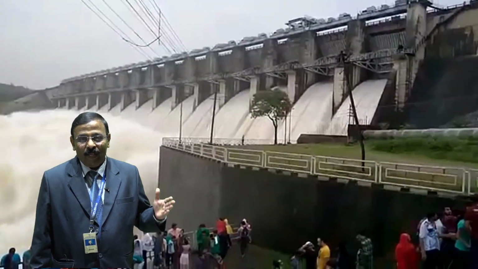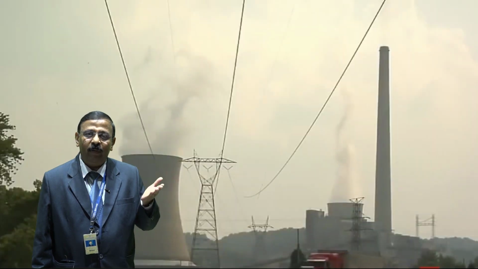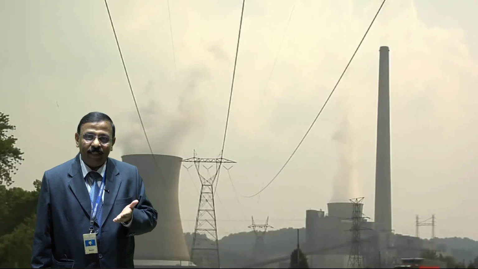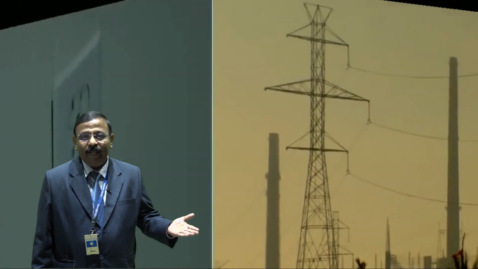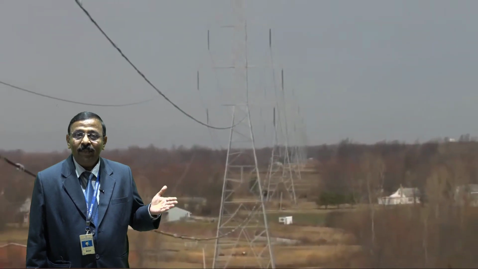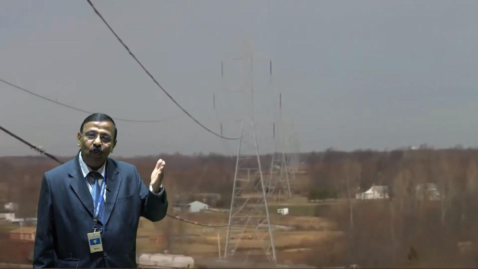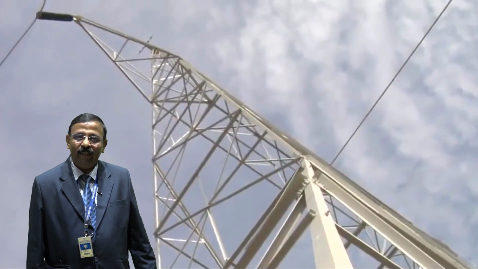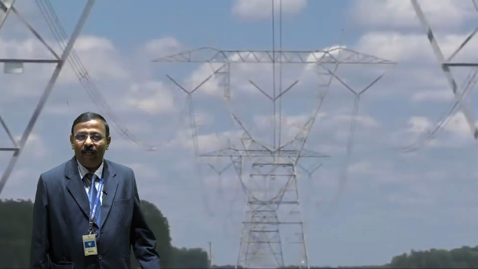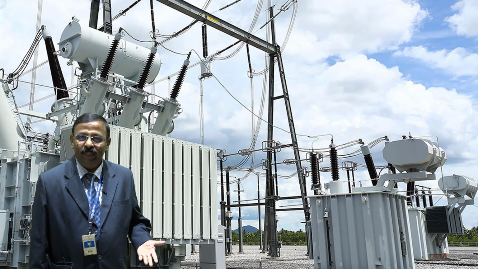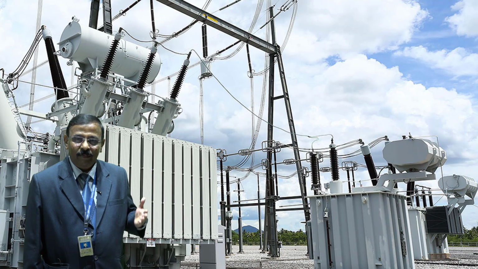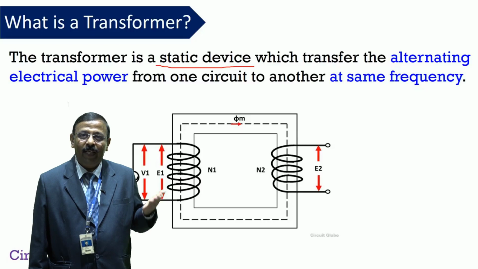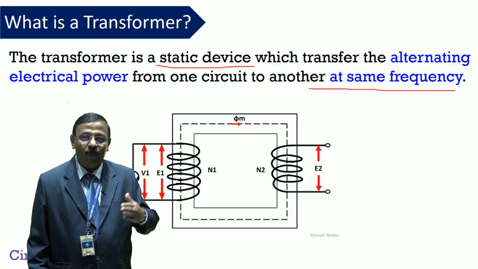In the power generating station the voltage level is very high. Why? Because when power comes from the generating station to our home through transmission lines, the required voltage level is huge, to minimize current and minimize losses in the transmission lines. So how is this minimization of losses achieved? You require a transformer. A transformer is a device that transfers electrical power from one circuit to another circuit.